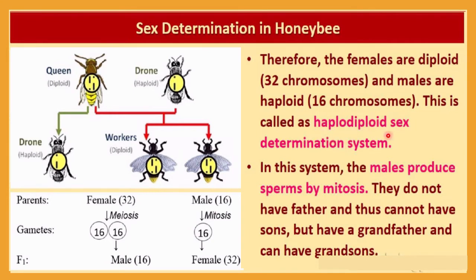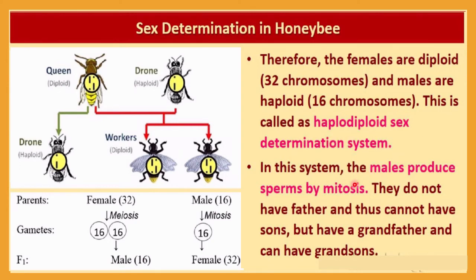What does it indicate? If the individual is haploid, it will develop as a male, and if it is diploid, then it will develop as a female. So the deciding factor is whether the organism is haploid or diploid. If the organism is haploid, it will develop as a male, and if it is diploid, it will develop as a female. So here sex determination occurs with the help of whether the set of chromosomes is haploid or diploid.